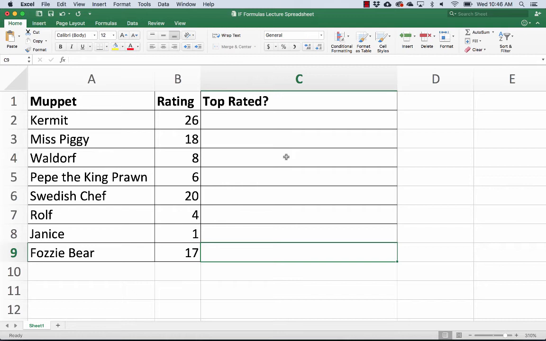So no homework, nothing to turn in this week. We'll do a lot of work next week, but do download this spreadsheet and, at a very minimum, do what I did, right? Equals if, open parentheses, and then do a logical test and finish your if functions. Just make sure that you get some practice doing that, okay? If you have any questions, let me know. Otherwise, we'll be here next week.